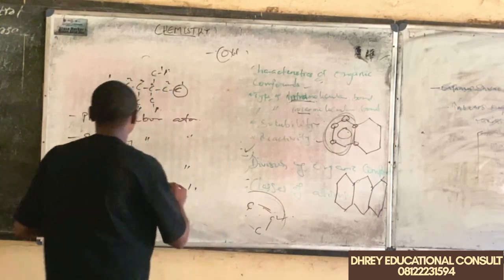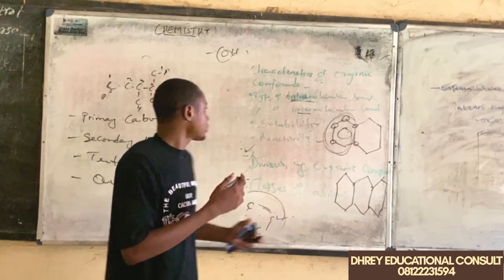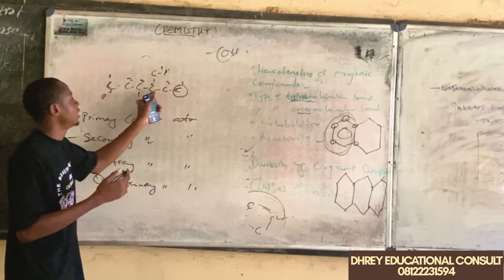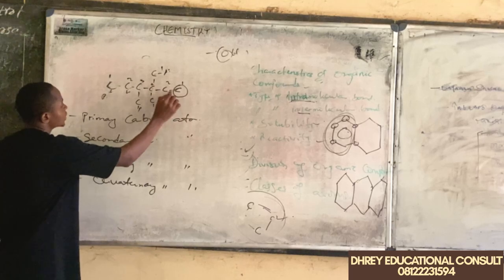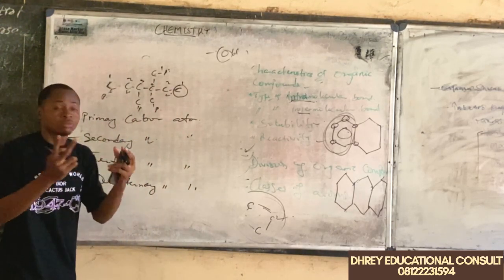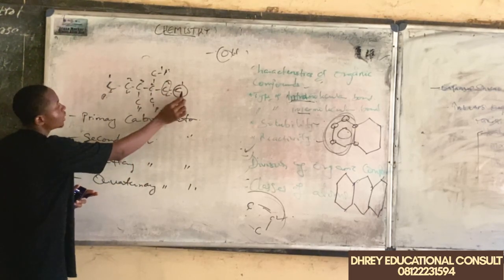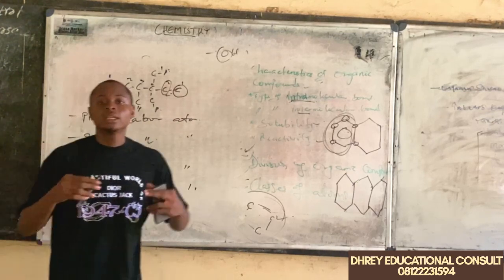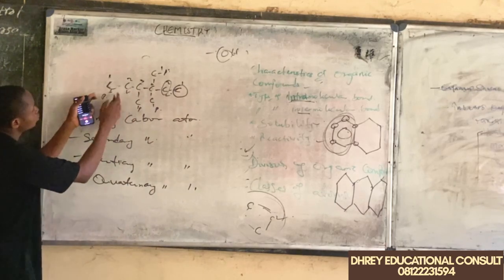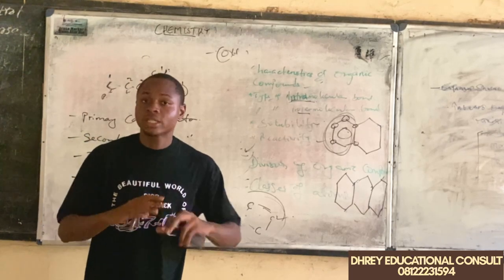Now, the secondary carbon atoms, they are usually attached to 2 other carbon atoms. Examples of secondary carbon atoms are all the number 2 carbon atoms on this organic compound. So we have this and this. Secondary carbon atoms are always attached to 2. So we have this carbon to be attached to carbon number 4 and carbon number 1 only, which makes it what? A secondary carbon atom. We also have this to be attached to 1 and what? And 3, which makes it what? A secondary carbon atom. It's as simple as that.